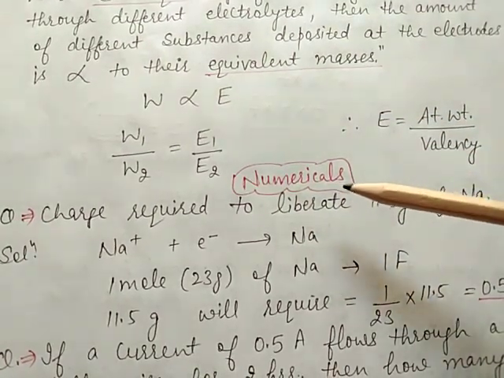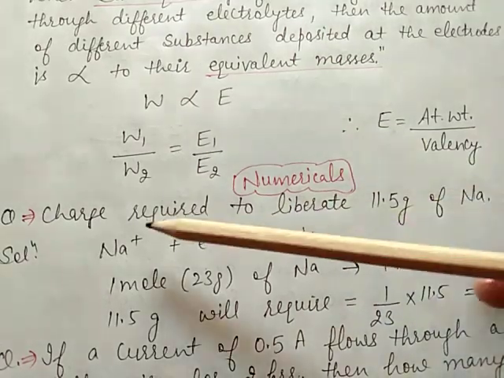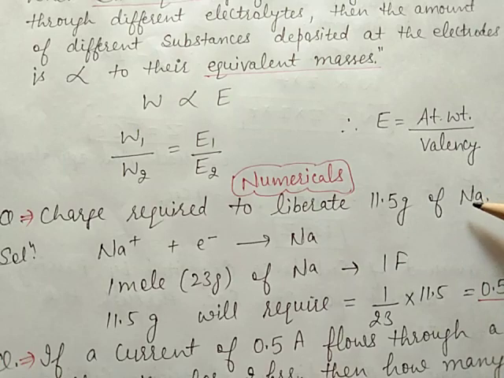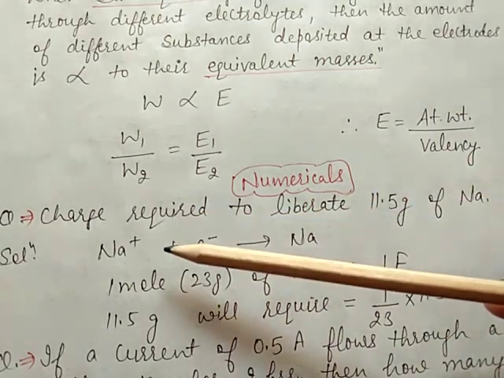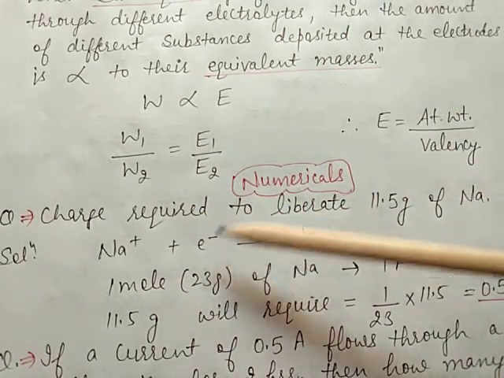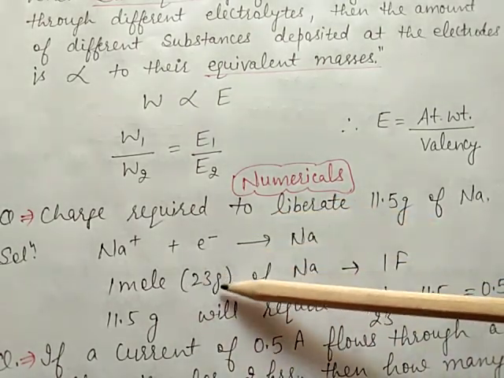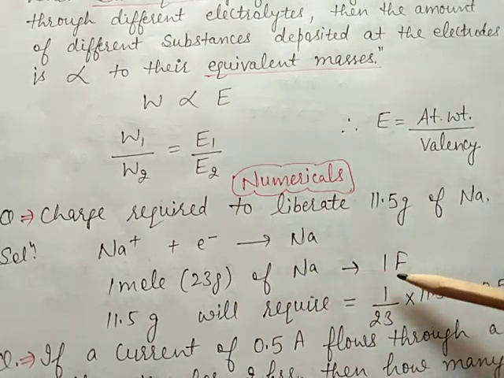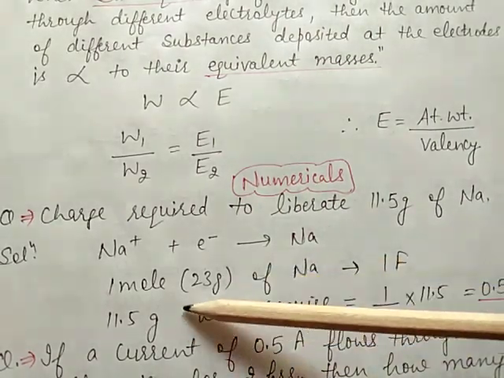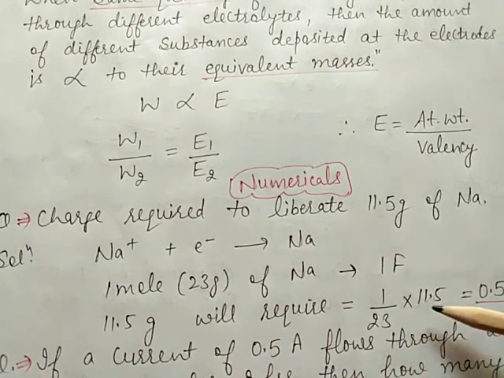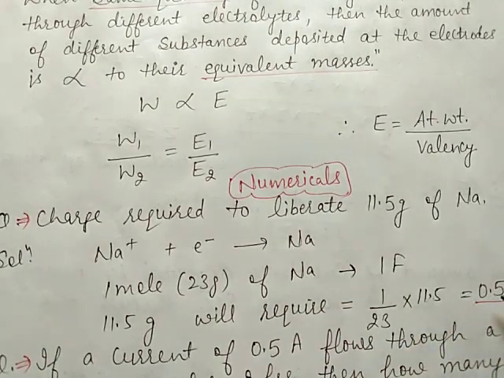Now take some numerical problems. The charge required to liberate 11.5 gram of sodium. Sodium plus ions, after gaining 1 electron, will form sodium. 1 mole means 23 gram of sodium requires 1 Faraday. 11.5 gram will require 1 by 23 into 11.5, that is 0.5.